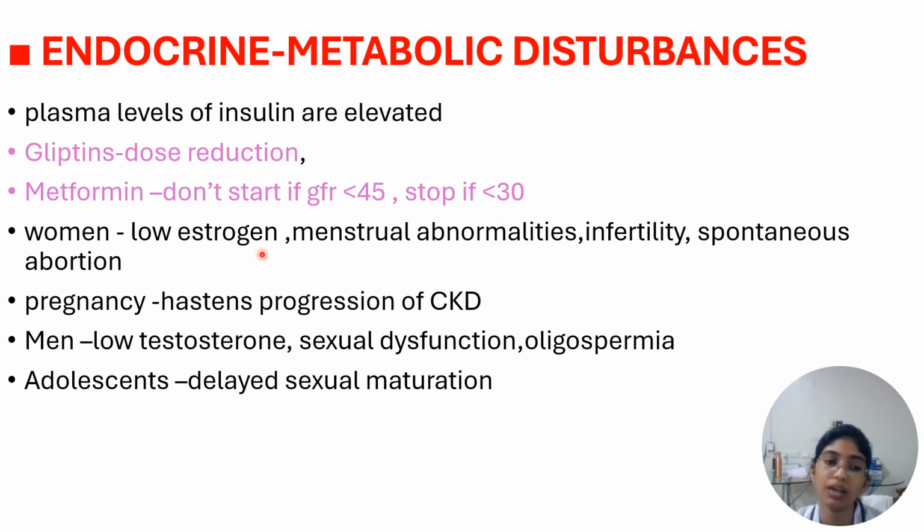In women with CKD, there is low estrogen level, menstrual abnormalities, infertility, and spontaneous abortion, and pregnancy can hasten the progression of CKD. In men, there is low testosterone level, sexual dysfunction, and oligospermia. In adolescents, there may be delayed sexual maturation.